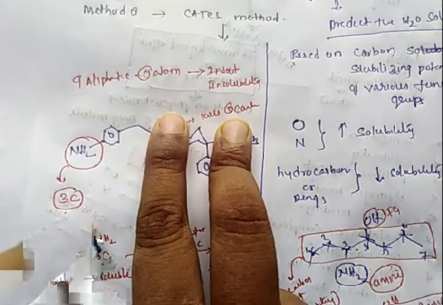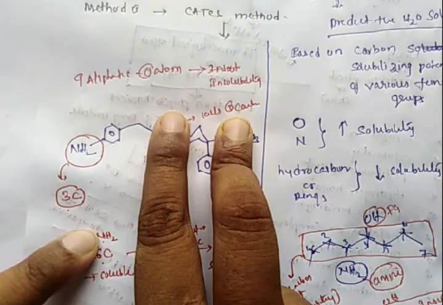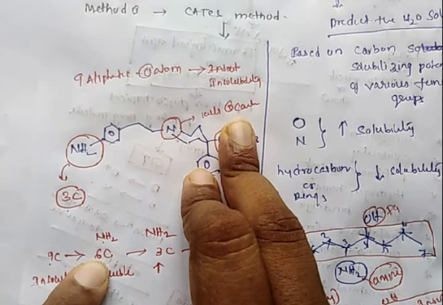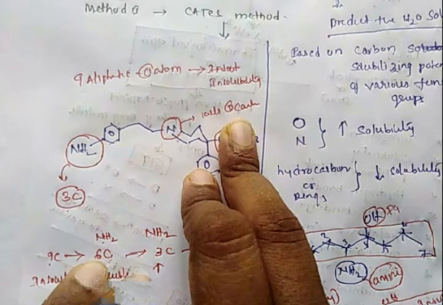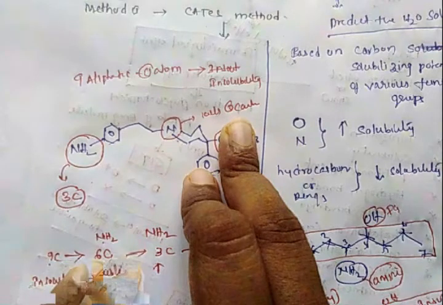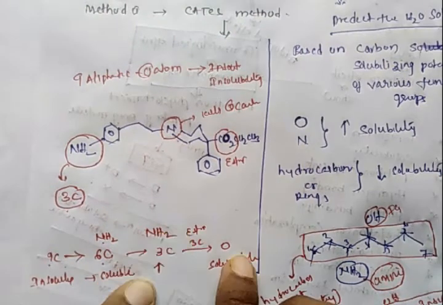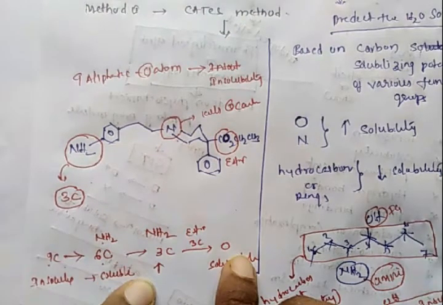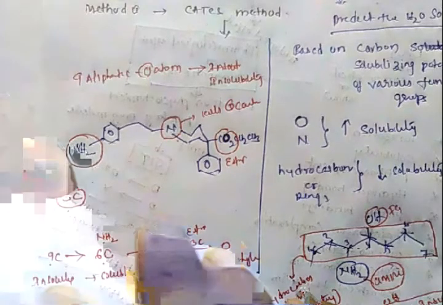Along with the NH2 group, another nitrogen group is introduced here. This nitrogen group also can kill 3 carbons. The previous NH2 group killed 3 carbons, and this other NH2 group killed another 3 carbon atoms. So the 6 carbon insoluble compound becomes a 3 carbon insoluble compound. Whenever an ester group is introduced, there are no aliphatic carbons showing insolubility. So this compound is highly soluble.